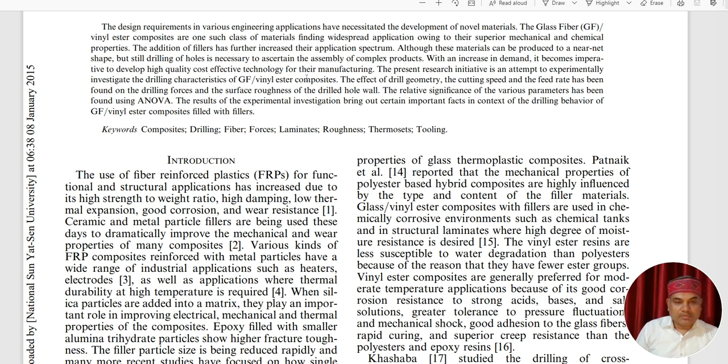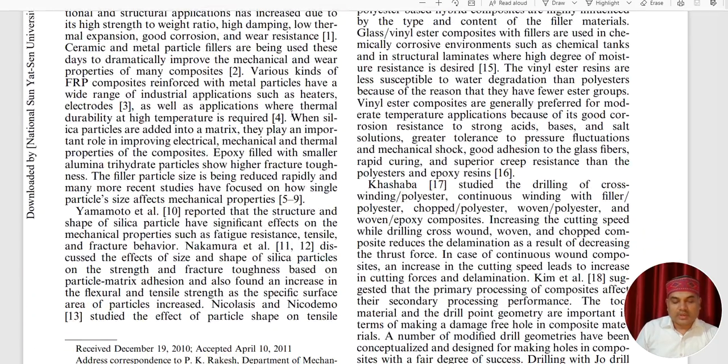I have already prepared a cover letter for you as a sample. Based upon this paper, you can prepare your letter based upon your own research work.